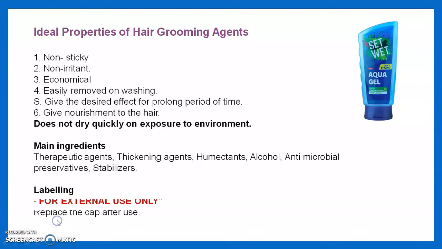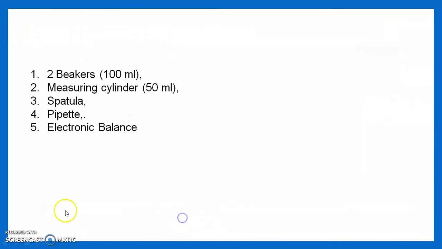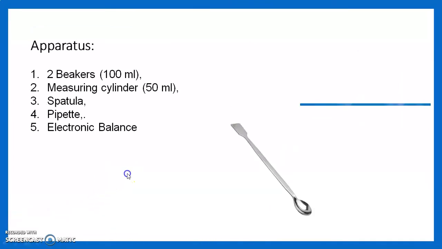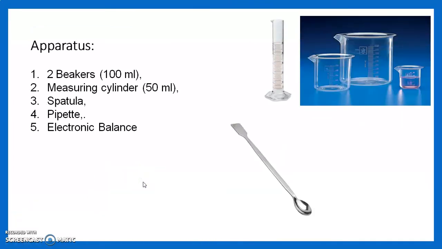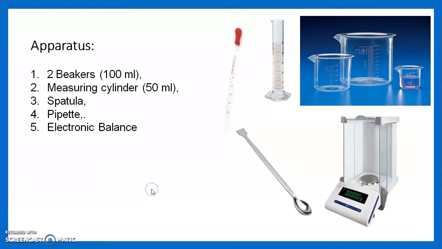Then we see the labeling. We should give the label for external use only and replace the cap after use. Then we see the apparatus required for today's experiment: beaker, measuring cylinder, spatula, pipette and electronic balance.